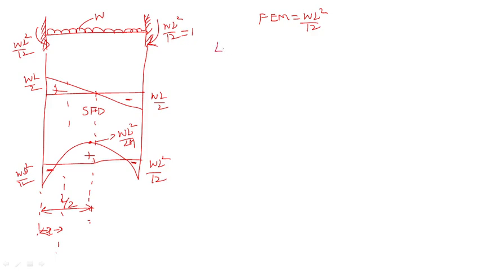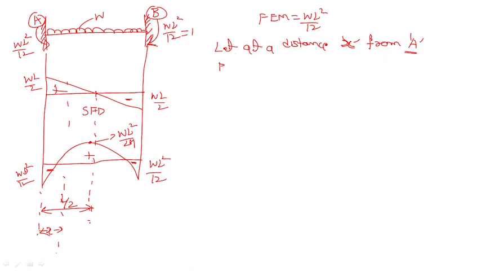Let the distance be X from A. This is point A, and this is point B, X distance from A. Now you can understand easily.